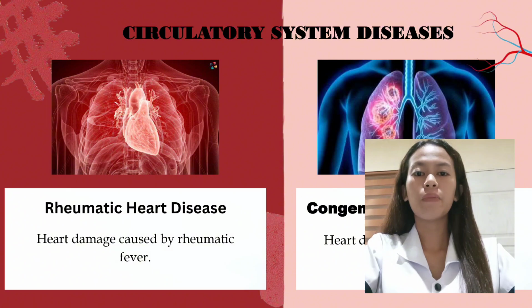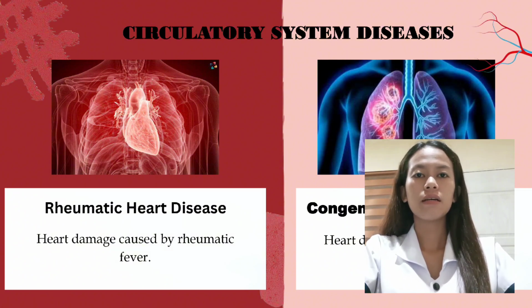Next disease is rheumatic heart disease. It can occur at any age. This is an inflammatory disease that can affect many connective tissues, especially in the heart, joints, skin, or brain. The common symptoms are fever, swollen joints, lumps under the skin, shortness of breath, uncontrolled movements, and weakness.